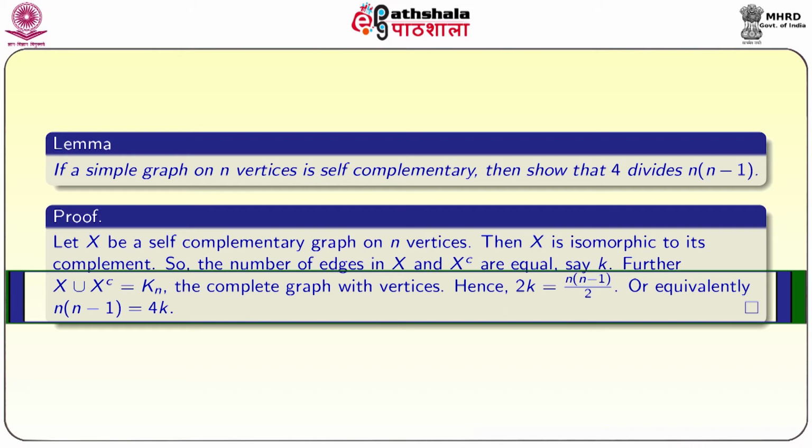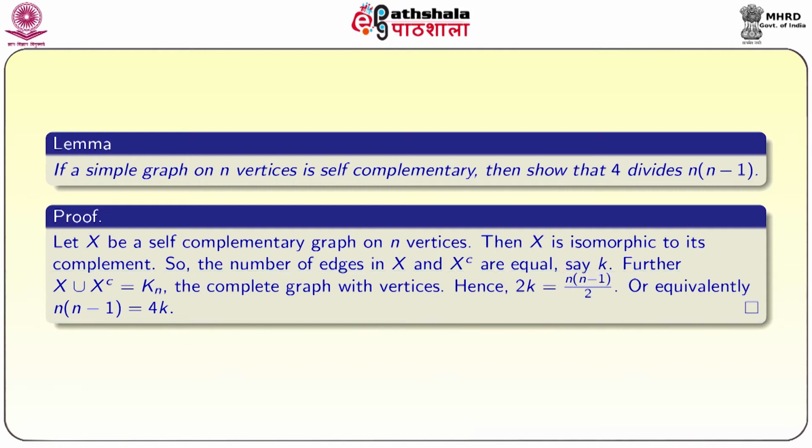Hence, 2k is equal to n into n minus 1 by 2. So, the total number of edges in Kn is n into n minus 1 by 2. The number of edges in X is k as well as X complement is k. So, 2k is equal to n into n minus 1 by 2, or equivalently n into n minus 1 is equal to 4k.